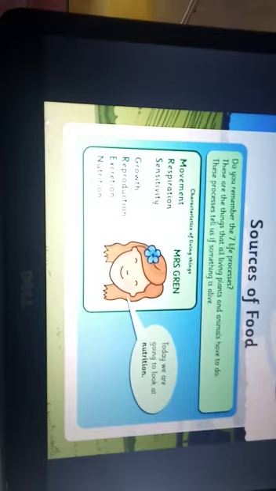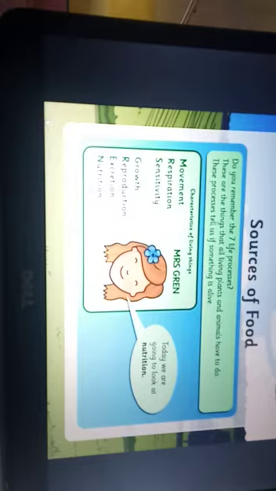Reproduction is another feature of living beings, by which it reproduces its own kind so that the generation goes on and on. Growth and development is another factor. Sensitivity, that is responding to the environment. Next is respiration, and movements.